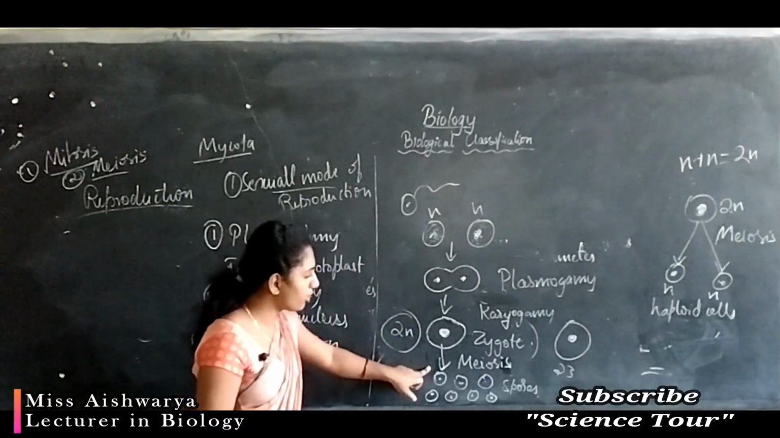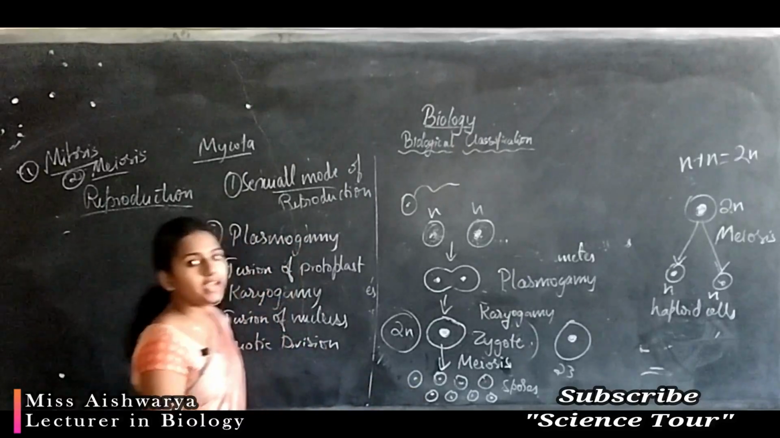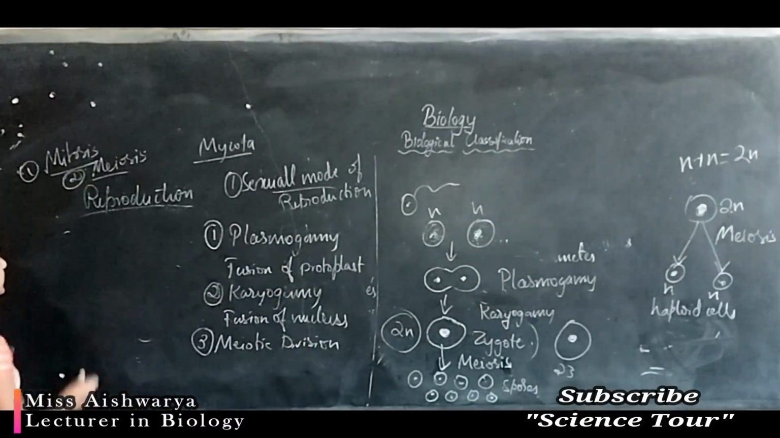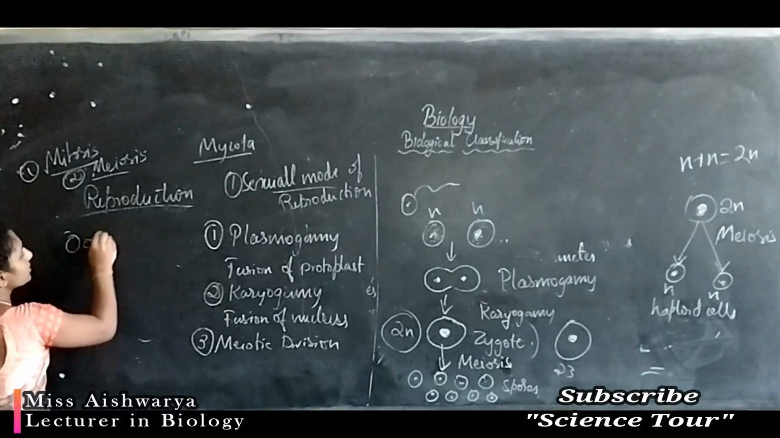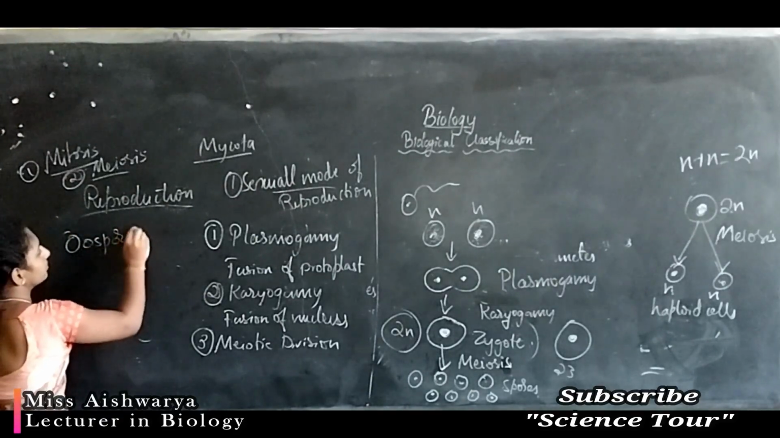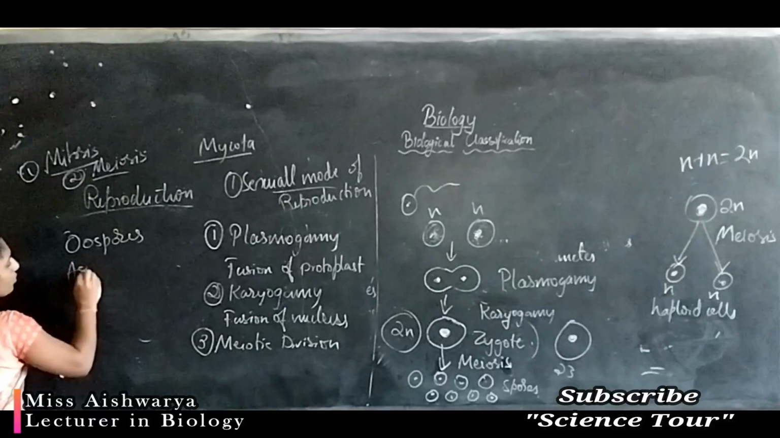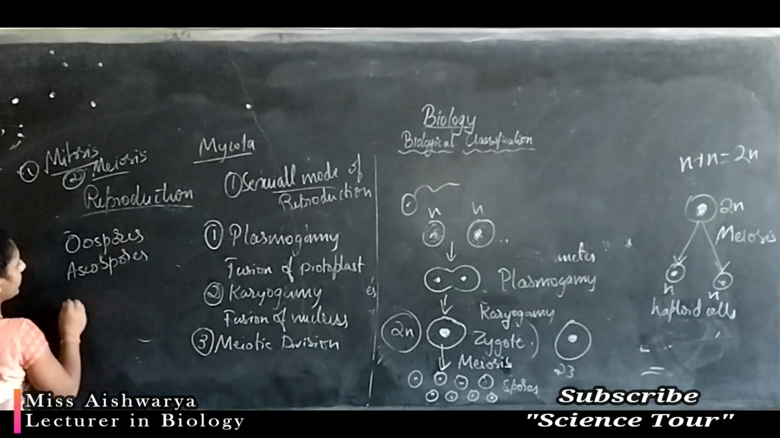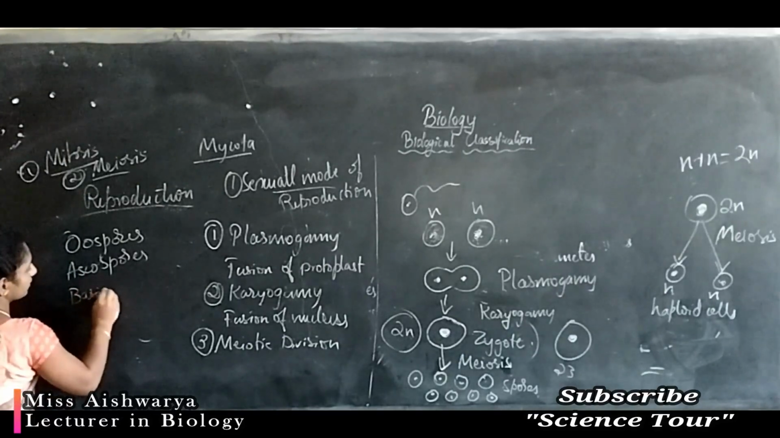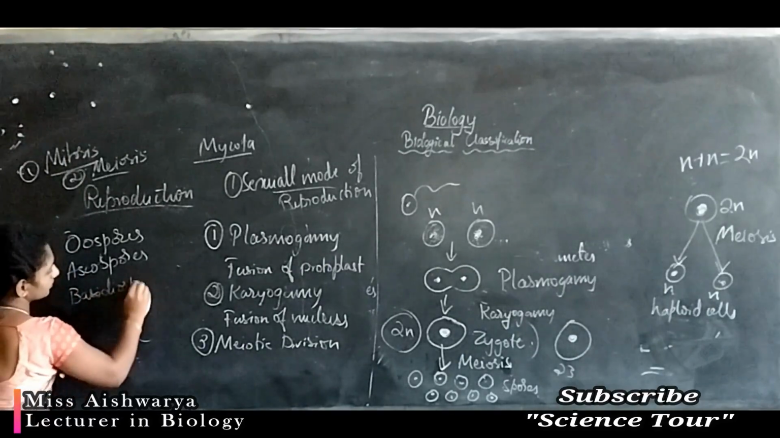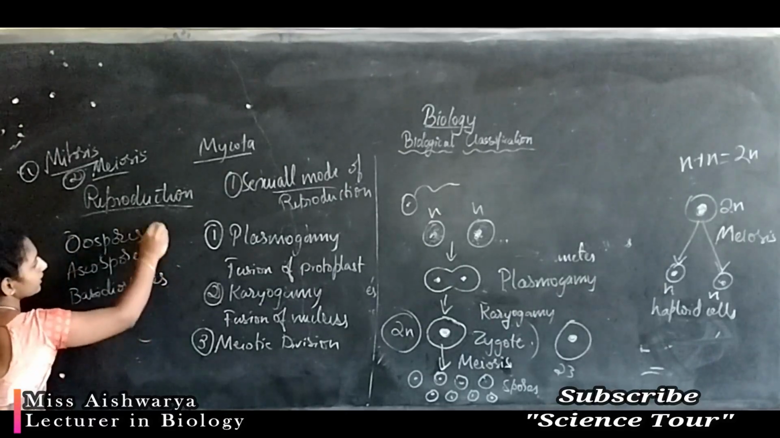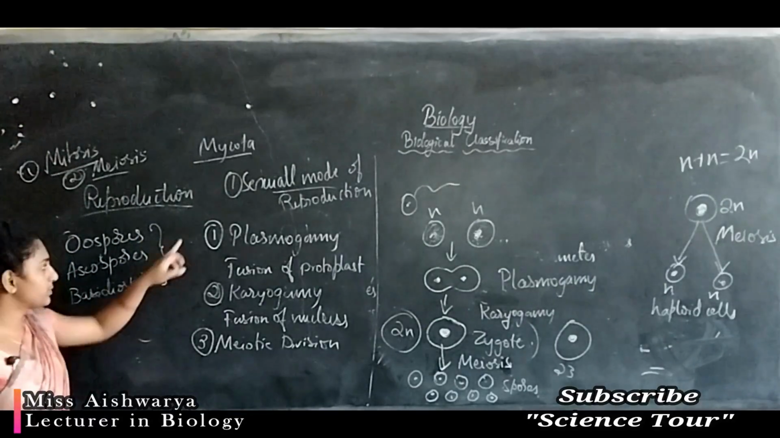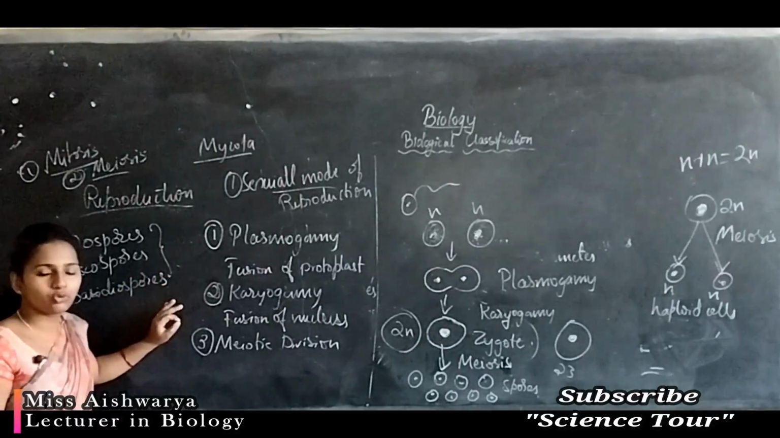They undergo meiotic division and produce spores. Different types of sexual spores are produced: oospores, ascospores and basidiospores. These are the three different types of sexual spores, the spores produced by the sexual method.